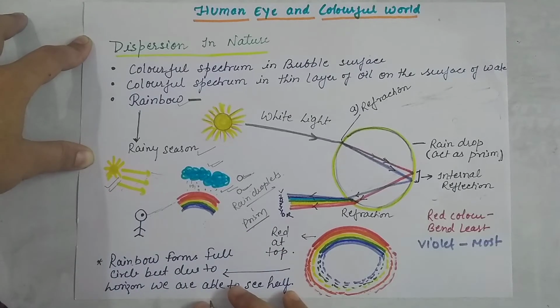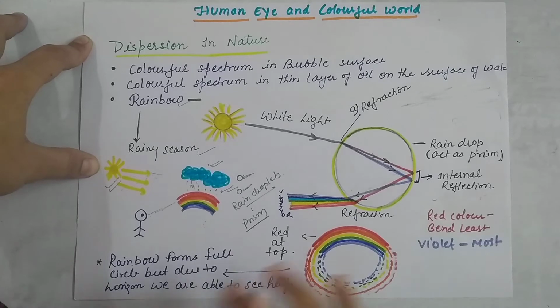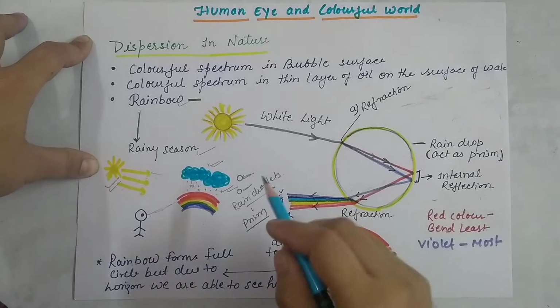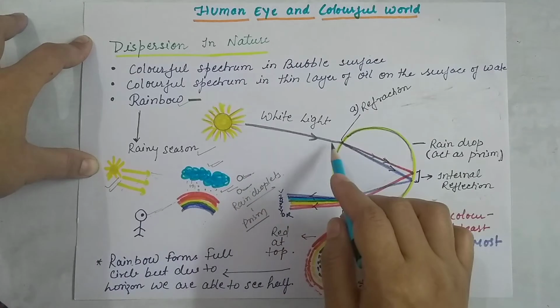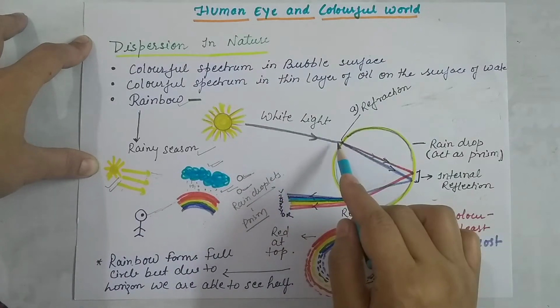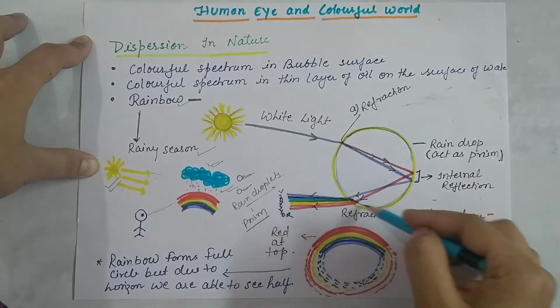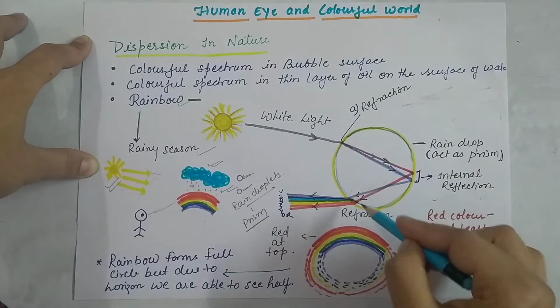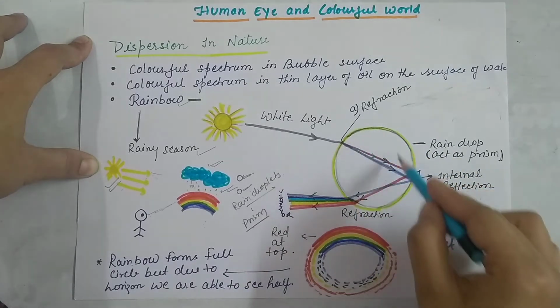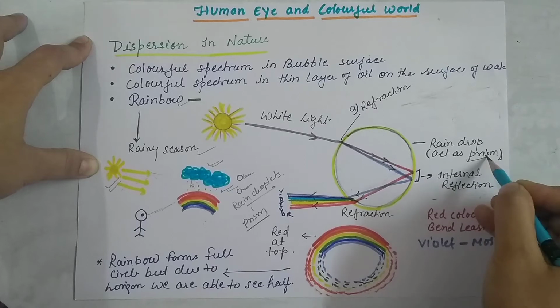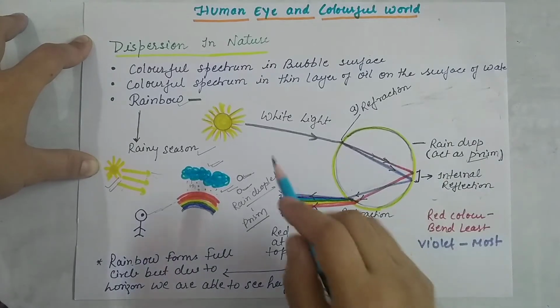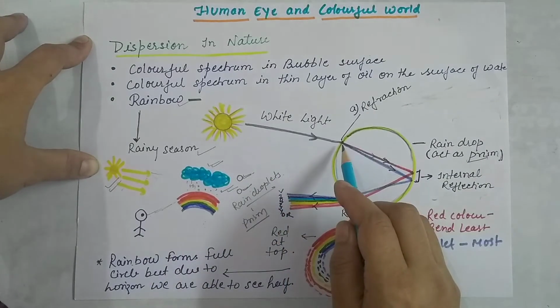So let's see what phenomenon takes place during rainbow formation. Here we know that the white light comes from the sun, and here I have illustrated the rain droplet, which acts as a prism. What happens when this white light falls on the rain droplet?